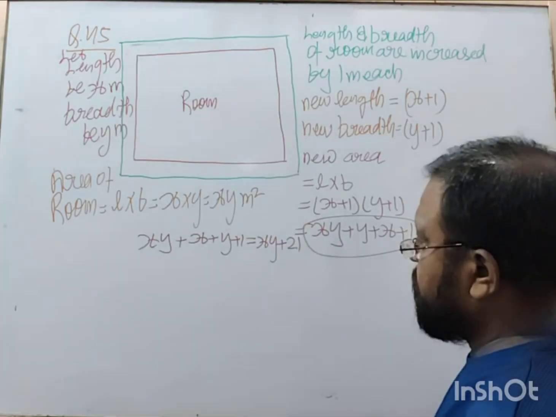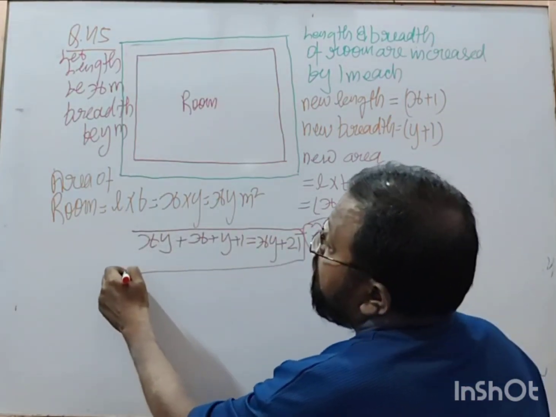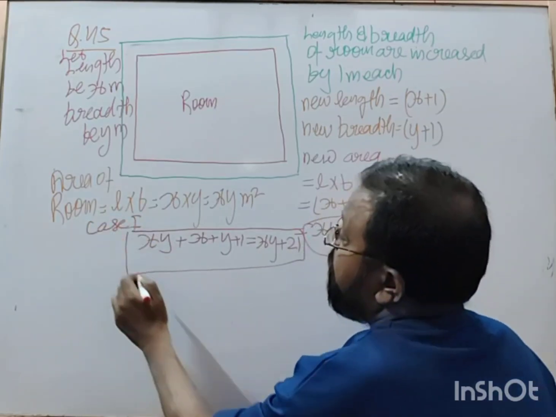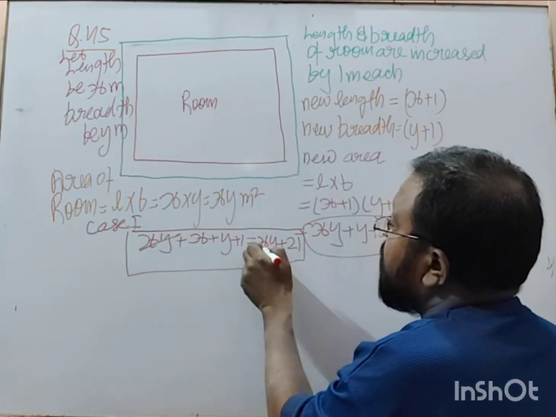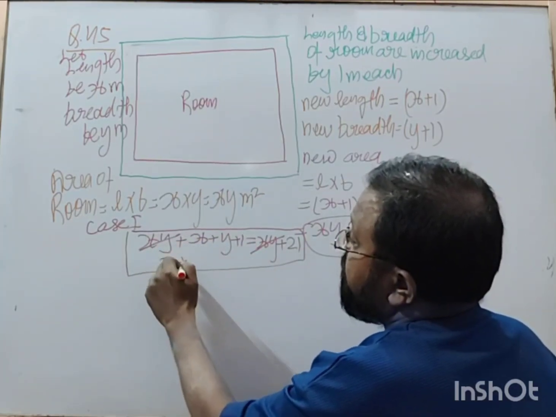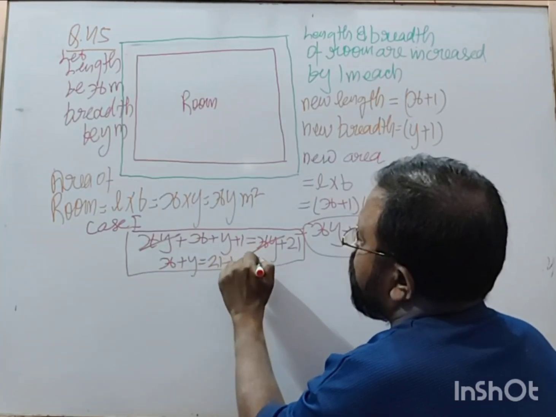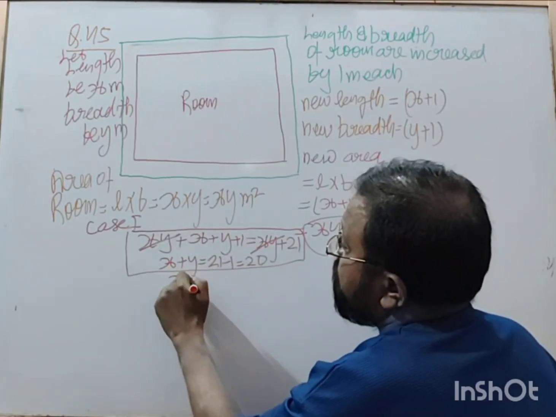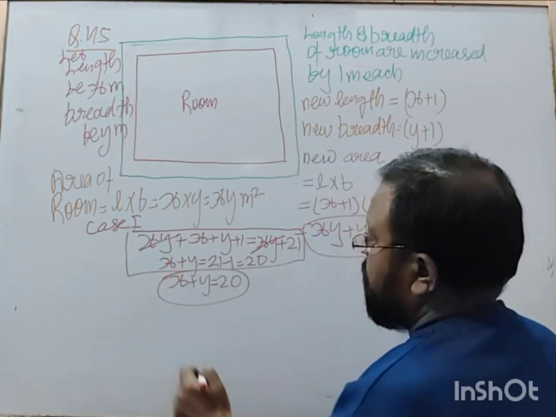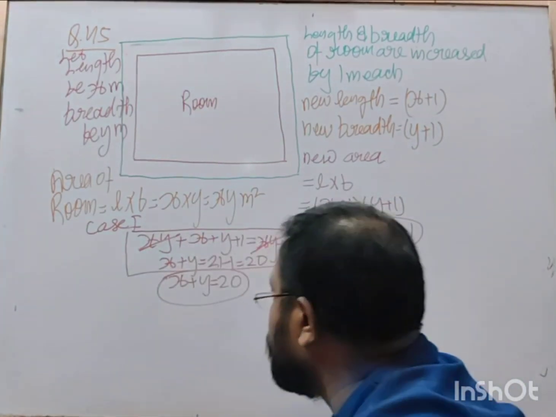This relation is formed, case 1. So this xy is cancelled out and you get x plus y is equal to 21 minus 1, which is equal to 20. So x plus y is equal to 20. This is equation number 1. Now what is the second condition?